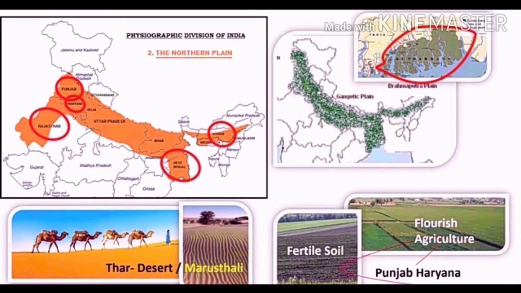Next is Thar Desert. The western part of the North Indian Plains is occupied by the desert. It is also known as the Thar Desert or Marusthali. The Rajasthan is occupied by this desert.